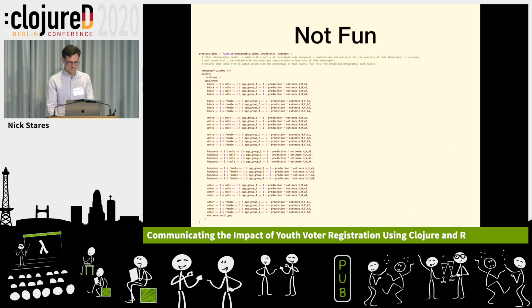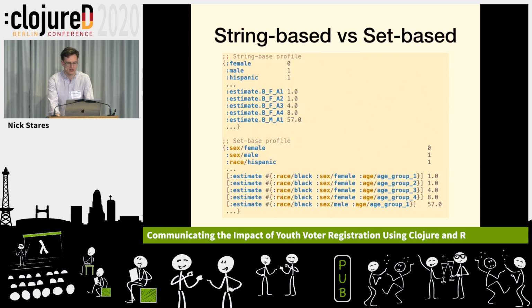That's a set. So this is kind of showing what it looks like if you model it as a string versus if you model the column as a set. So we have these namespace qualified keywords, which I love.